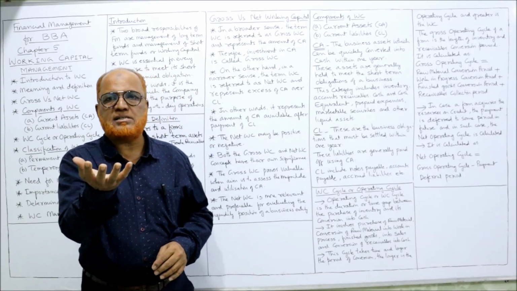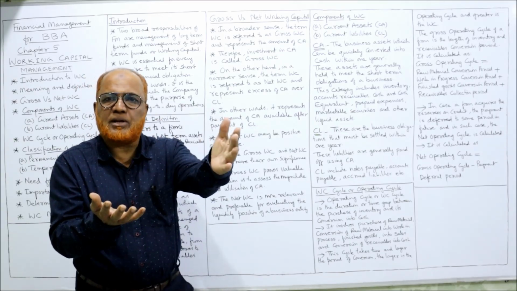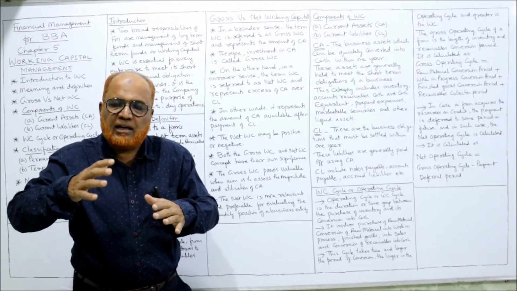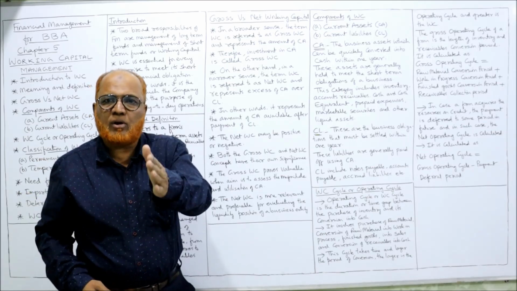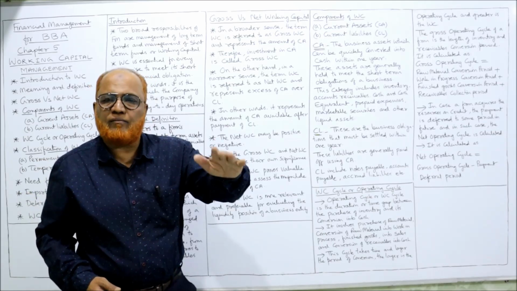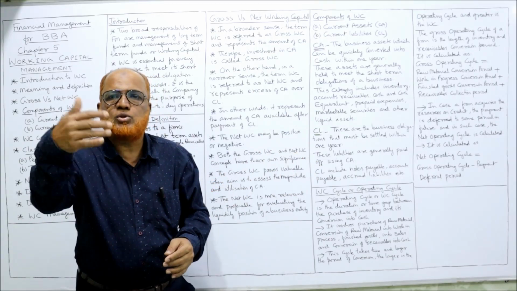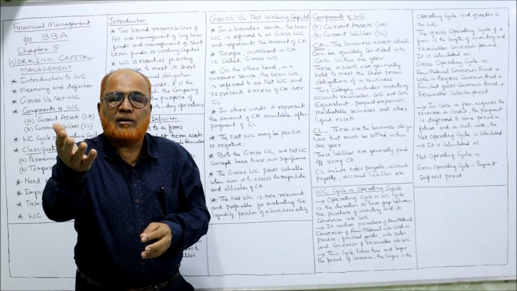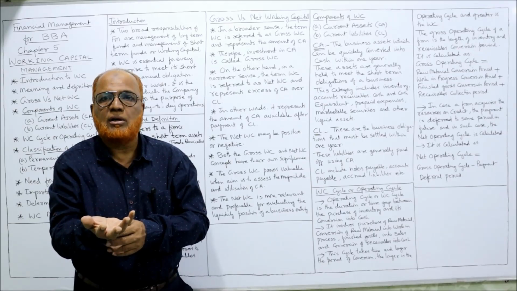Example: a business is having cash in hand. By using this cash in hand, it has purchased the inventory of raw material. Then that inventory of raw material is converted into finished goods. So from raw material, work in progress, from work in progress to finished goods. When finished goods are made, they will be sold on credit. So accounts receivable will be there. The customers will make the payment, and again we get the cash.